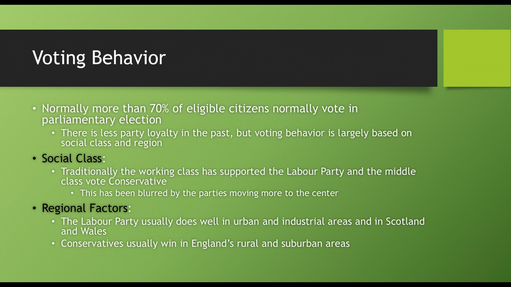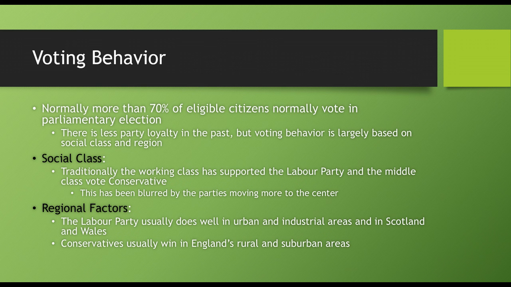When we look at voting behavior in the UK, normally more than 70% of eligible citizens actually show up to vote. There is less party loyalty than in the past, but voting behavior is largely based upon social class and region. And we're going to look at that a little bit more when we actually look in depth at the types of political parties that exist. But region and social class have a huge impact on who you vote for, but even within that, the party loyalty is starting to be a little bit less as we move throughout time.